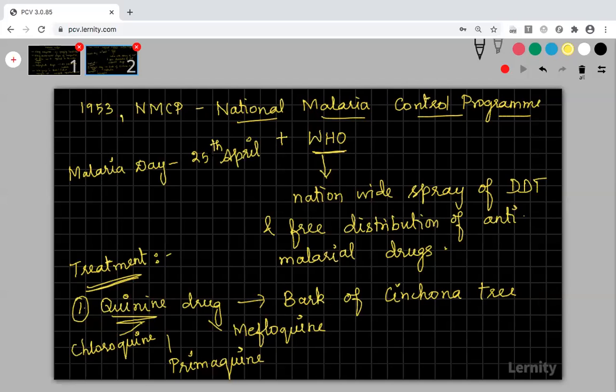Starting from the year 2007, they announced this malaria day as 25th April. Mosquito day is on 13th May. So these two days are also important under malaria.